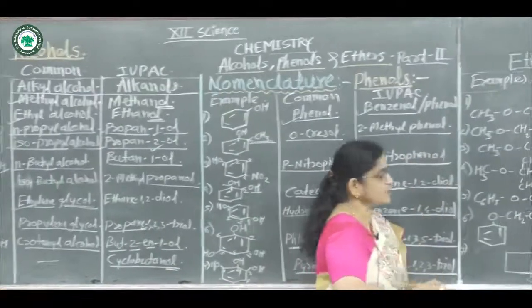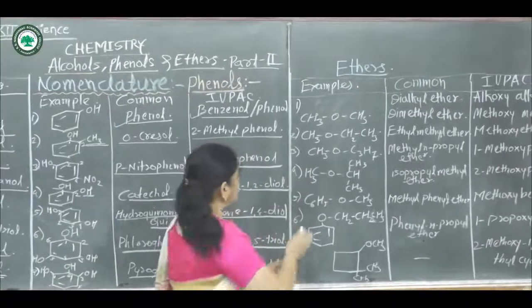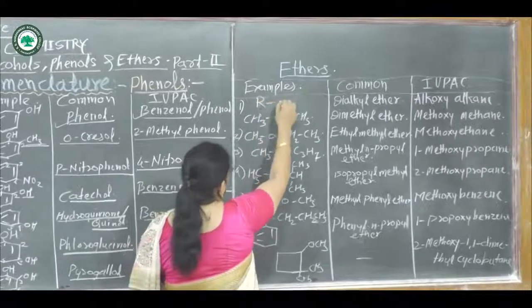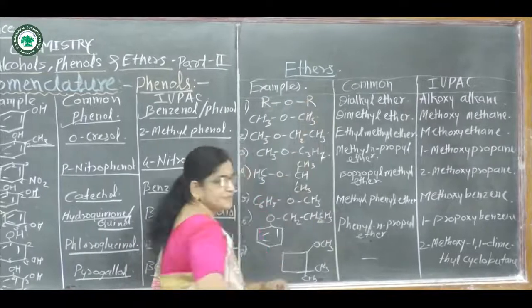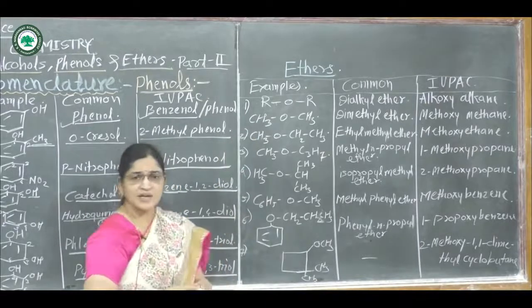The next one, nomenclature of ethers. In ethers we know that the representation is ROR. In this ROR, the alkyl groups may be the same or different.